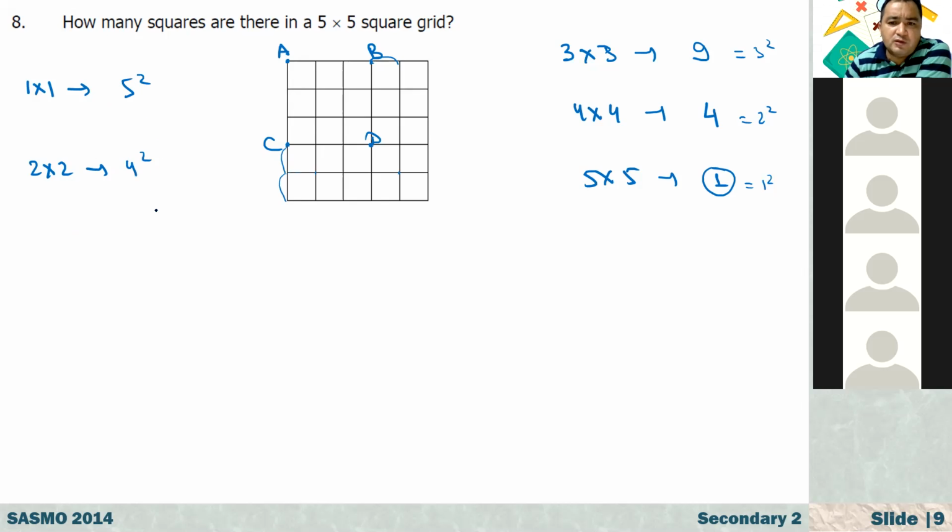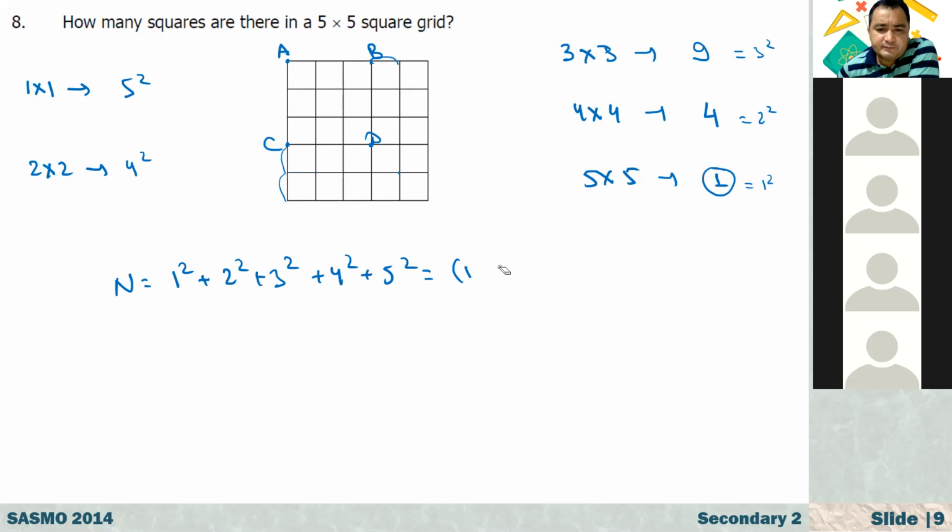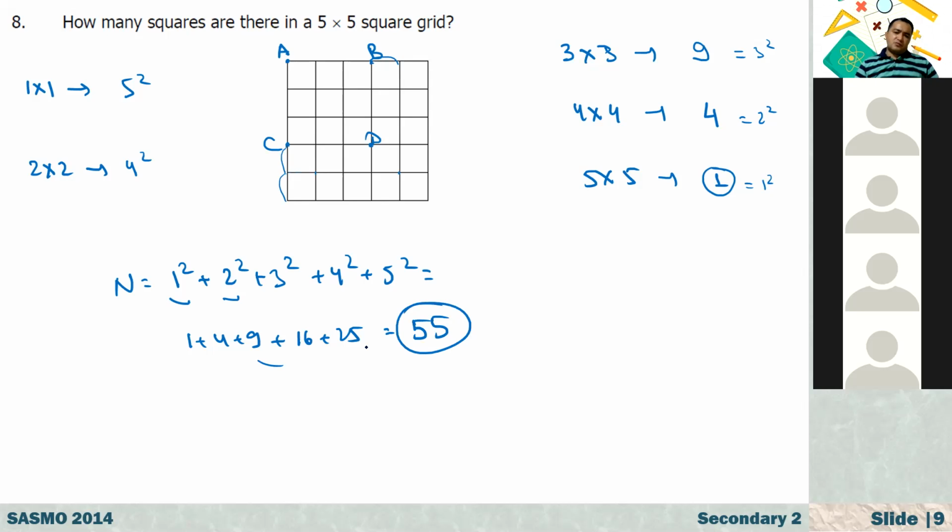So the total is 1 squared plus 2 squared plus 3 squared plus 4 squared plus 5 squared. 1 plus 4 plus 9 plus 16 plus 25, that is 55. So altogether, we have 55 squares. That is a systematic way of counting squares, right?